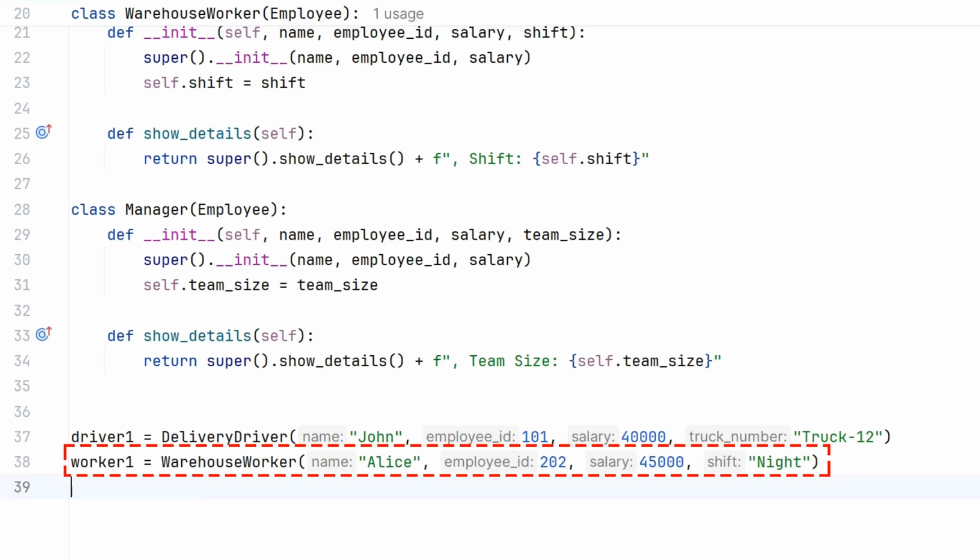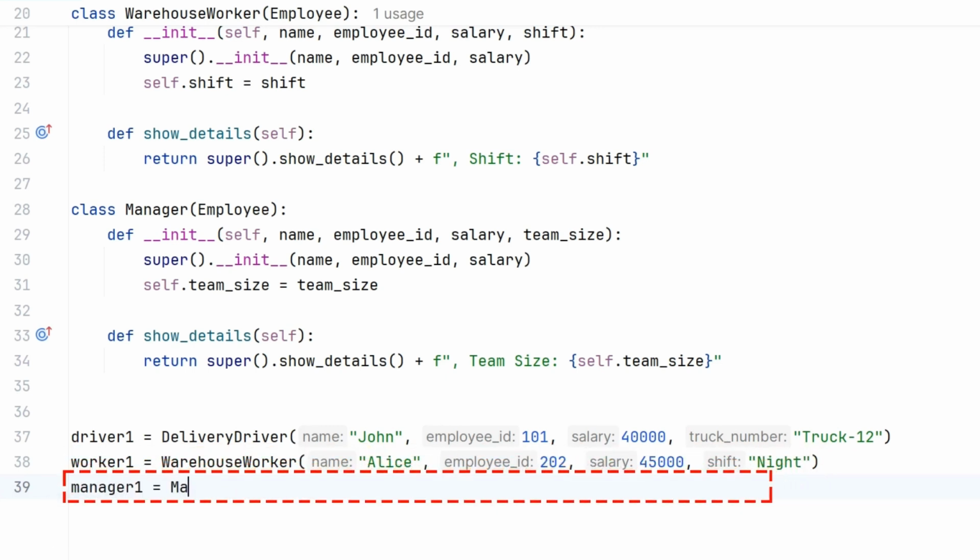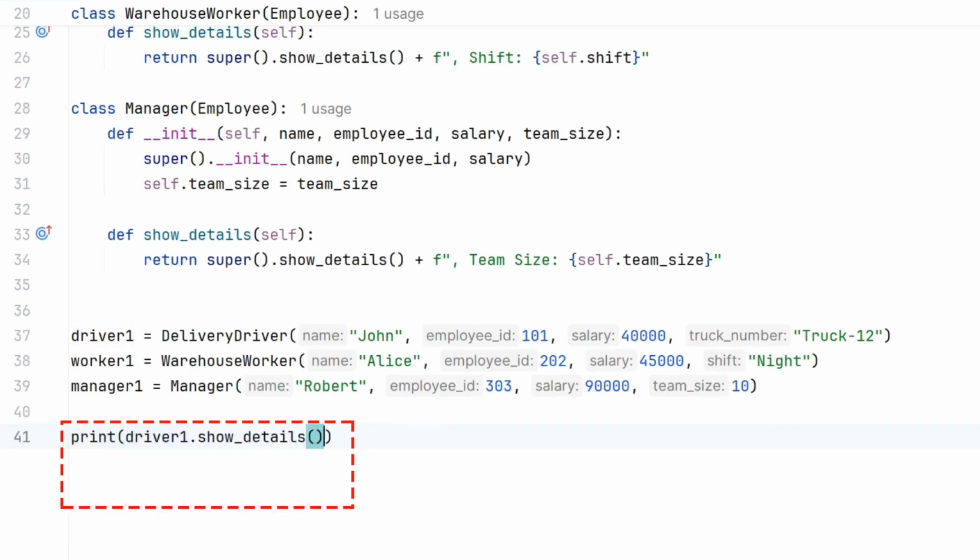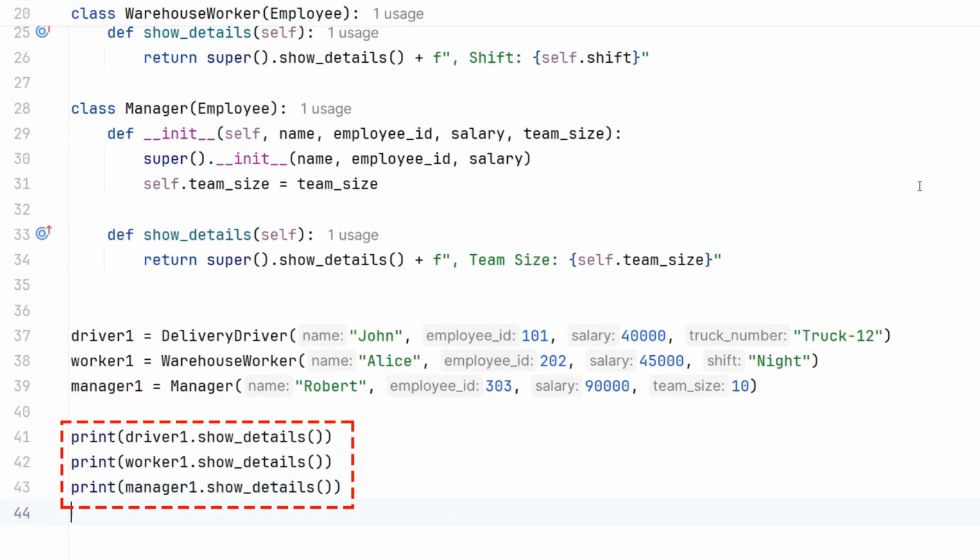Then we create an object named manager1 for the manager class, assigning the name Robert, employee ID 303, salary $90,000, and the team size 10. Since the manager class is also a child of employee, it gets all the common employee details while adding its unique team size attribute. Finally, we print the details of all three employees by calling the show details method for each object. Let's run this program.